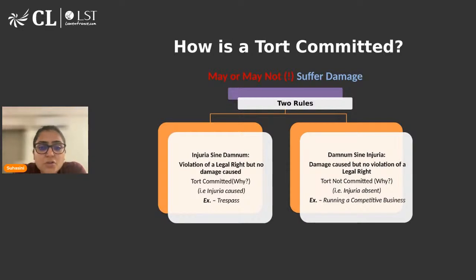So when we are referring to these topics, the basics, we also need to understand that there are certain exceptions which are applicable under criminal law also. For example, private defense is an exception under both civil wrong and criminal wrong, you can say. Similarly, if something is the result of an accident, or if something has been done by a person under involuntary intoxication. Again, statutory authority is also an exception under criminal law. So these are some of the things which we will be covering for sure in future classes.